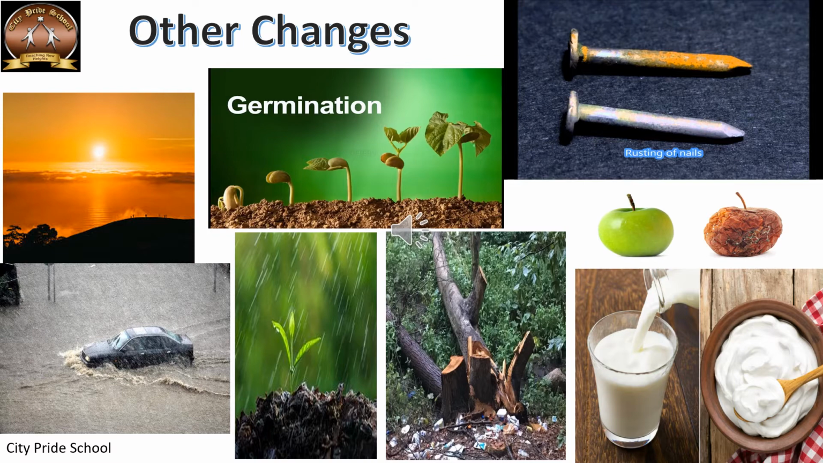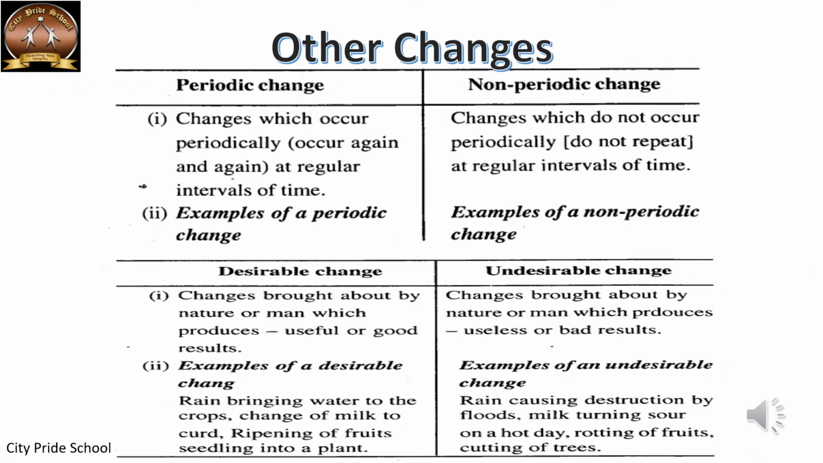But the same rain, when it causes flood, then we say that the change is an undesirable change. There is another change here, like this rotting of apple. Apart from being a chemical change and a slow change, it is also a change that is not desirable. Okay, a rotten apple is of no use for anyone. On the other hand, you see milk changing to curd. This becomes a desirable change. So, apart from the changes that we have studied earlier, today we are going to study some other categories of changes. All right.